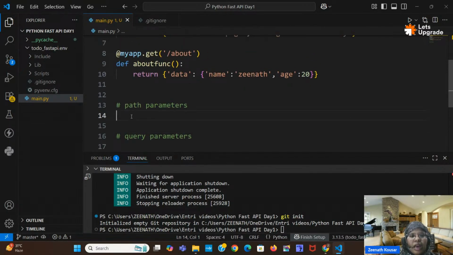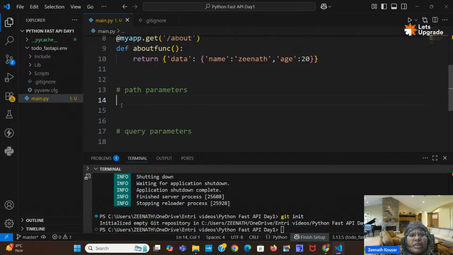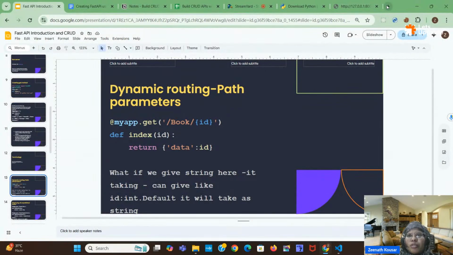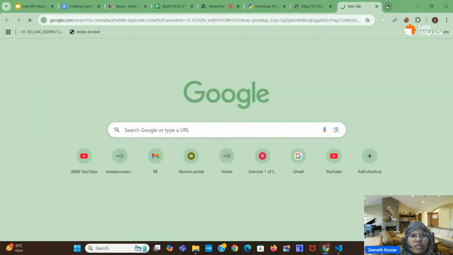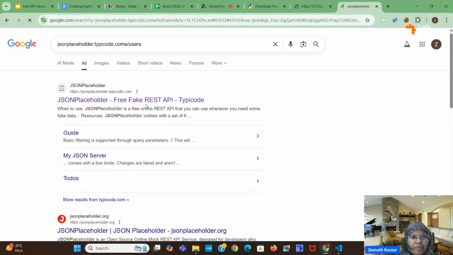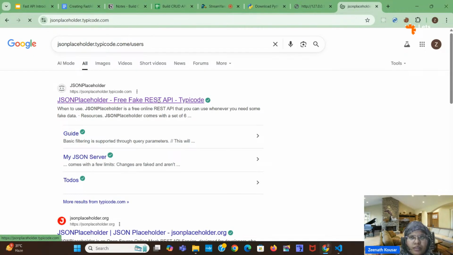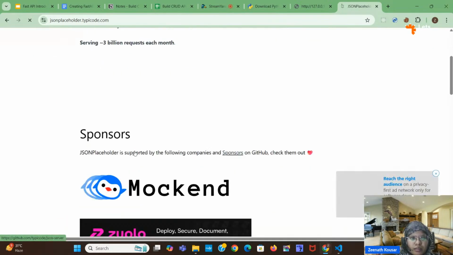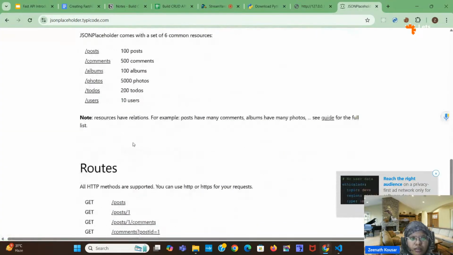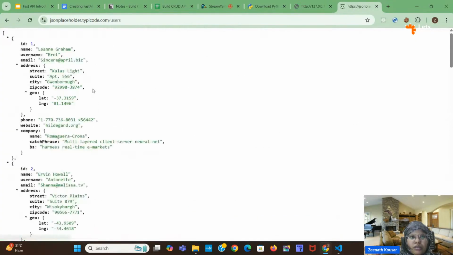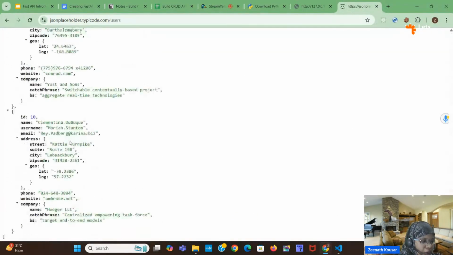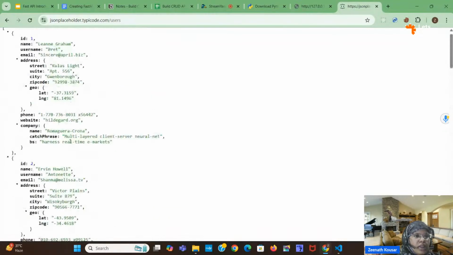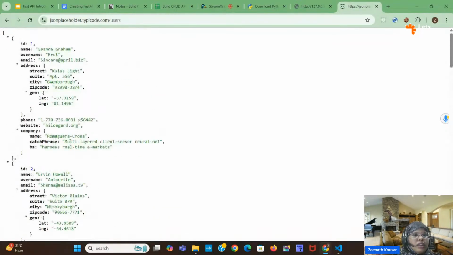Suppose we want to take some parameter from the user. For example, I will open some JSON users. Just a second. I will take users. Here we are getting 10 users' data, right? In the 10 users' data, I want to fetch one particular user's data.